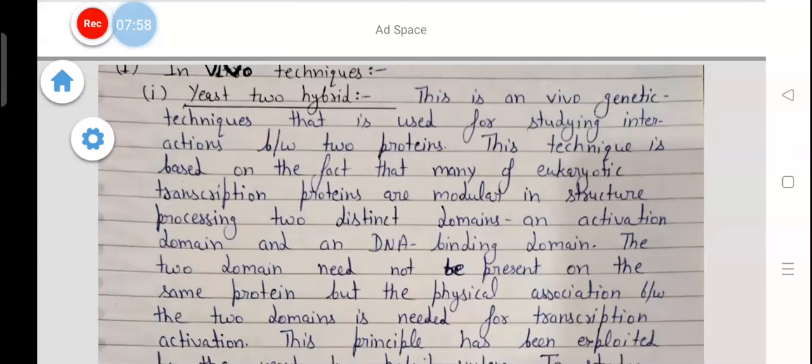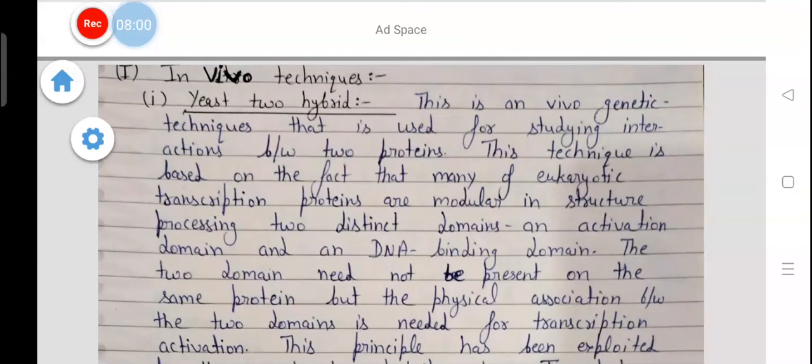In vivo technique. The first method is the yeast two-hybrid system. This is an in vivo genetic technique that is used for studying interaction between two proteins. This technique is based on the fact that many eukaryotic transcription proteins are modular in structure, possessing two distinct domains, an activation domain and a DNA binding domain.